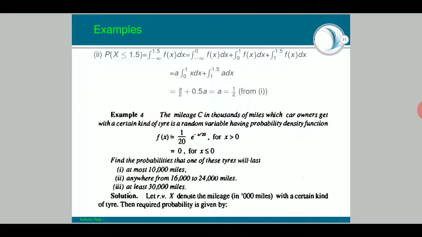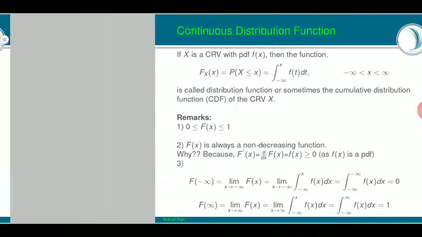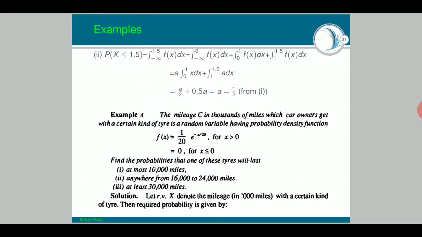All right, let us see one more example here. Okay, the mileage, yeah, application oriented. In the first lecture itself I told you there are many applications of probability and statistics as far as engineering and sciences are concerned.